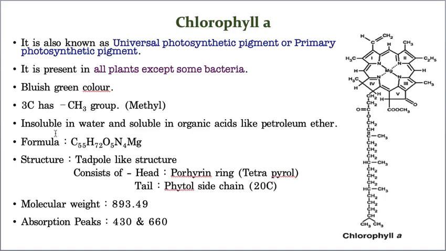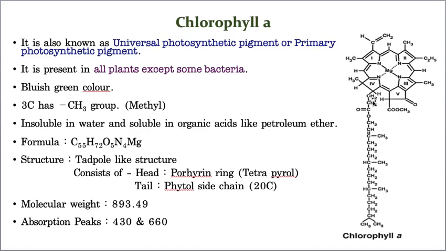So this is the molecular formula of chlorophyll A. Now the structure, with basic understanding you will know how it looks. It is more or less looking like a tadpole. So that is the structure of chlorophyll A, a tadpole like structure consisting of a head and a tail.